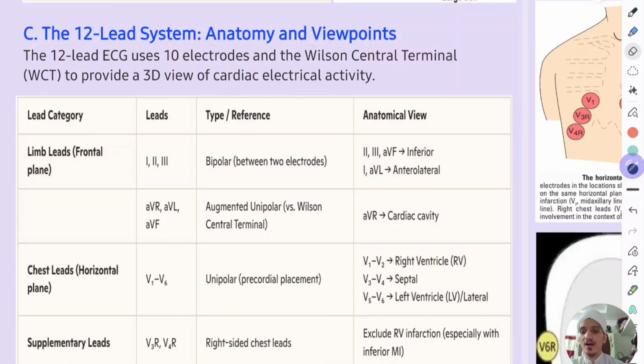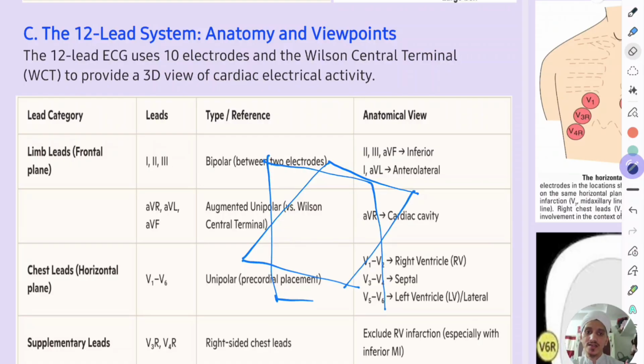The next is the horizontal plane. In the horizontal plane we have 6 unipolar leads: V1, V2, V3, V4, V5, and V6.